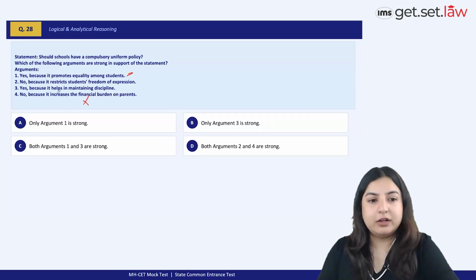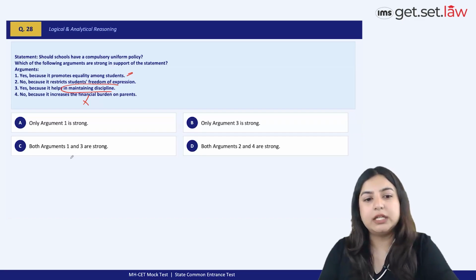Statement 4 is definitely a weak argument because it helps in maintaining discipline. One of the very reasons why we have to go to the school, especially with our clothes, iron and all, is also something that pretty much tells us why statement 3 is a solid argument here. So 1 and 3 are strong.